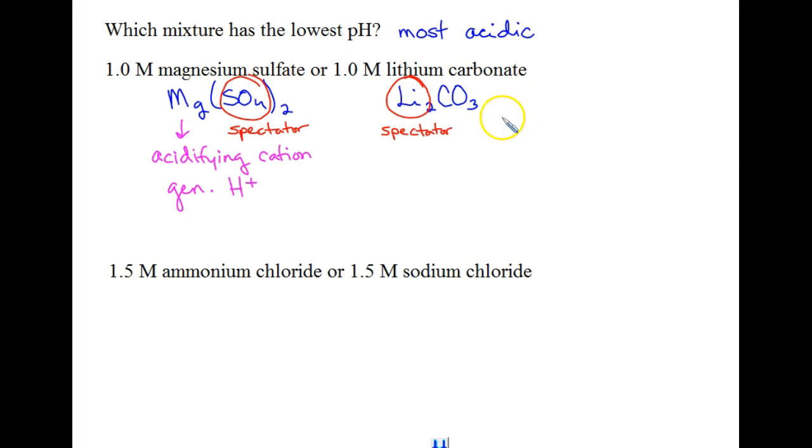Over to our other solution, we've got carbonate, which is a stronger conjugate base because we can think of it as being the conjugate of carbonic acid. So some of it is going to snap up some hydrogen ions, and that is going to cause it to generate some hydroxide ions. So this time we are looking for most acidic, so the thing that's going to generate extra hydrogen ions is going to have the lower pH for being more acidic.